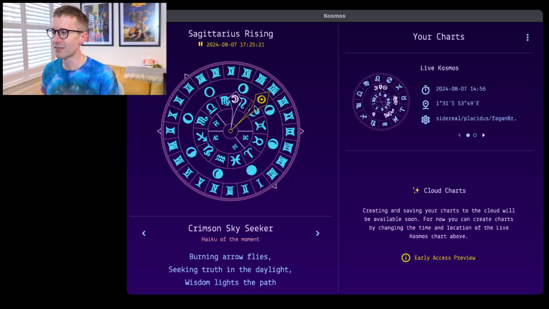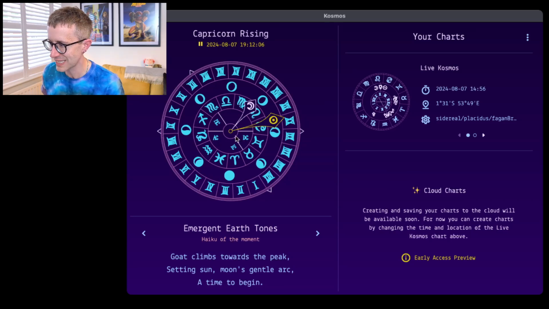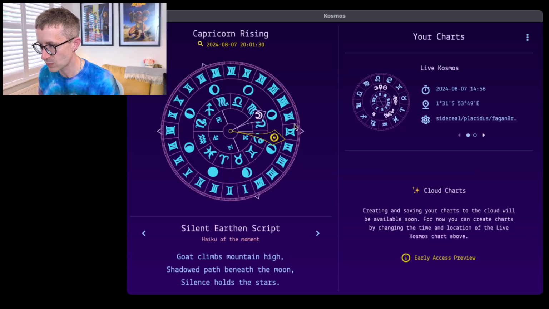As you come down now, the sun is almost setting. We've also moved into Capricorn, so we're Capricorn rising. And it says here, setting sun, moon's gentle arc. So the moon's also arcing down, a time to begin. Okay, so the sun is setting, and as we've gone down now, the sun has set, and now the moon is setting.